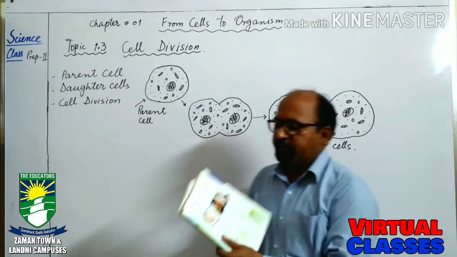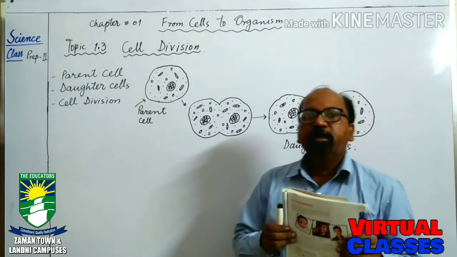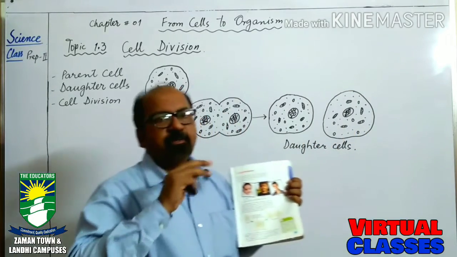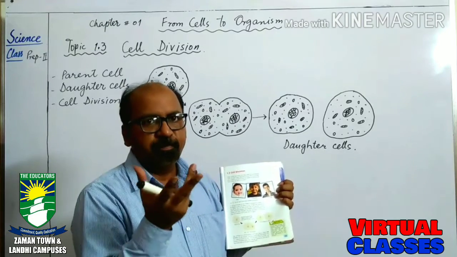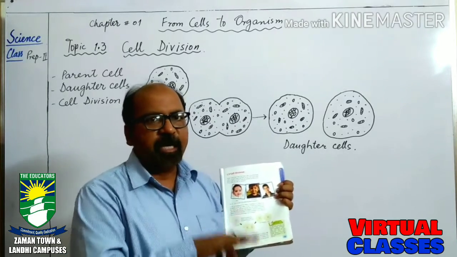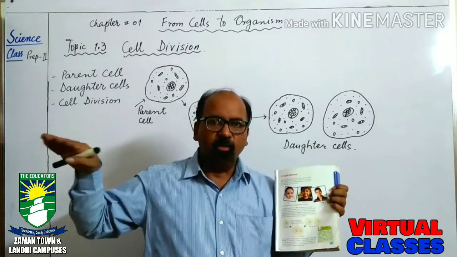Cell division is necessary because when a newborn is produced, it is necessary that gradually it will grow.